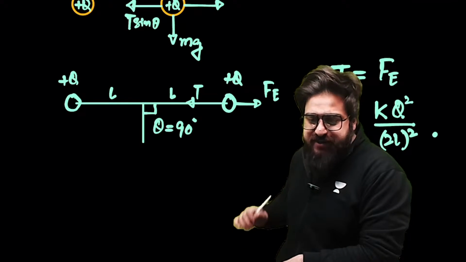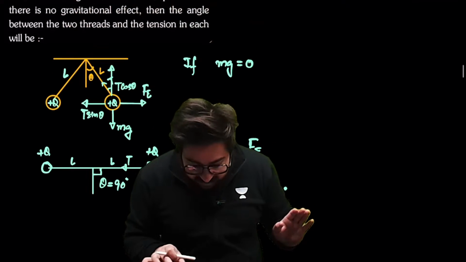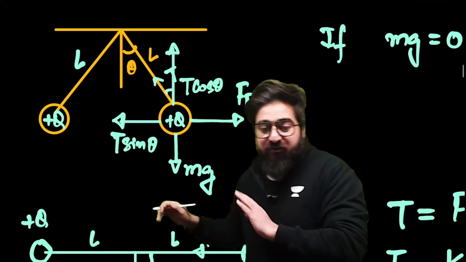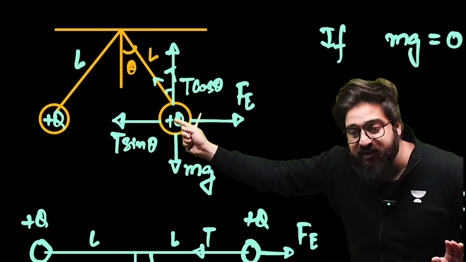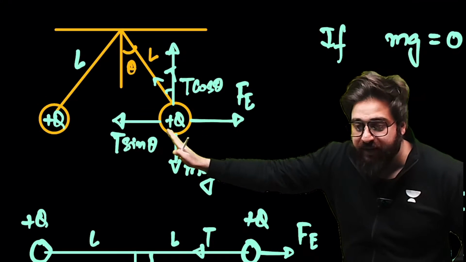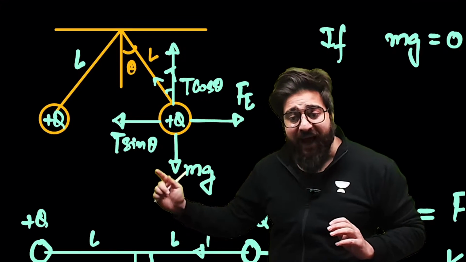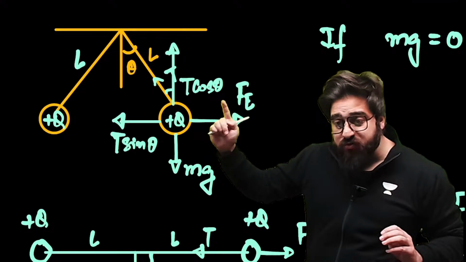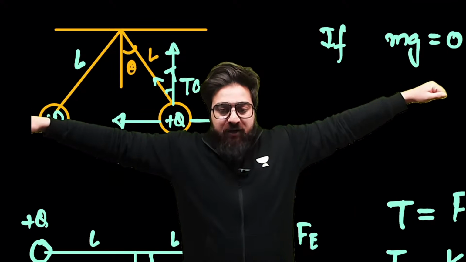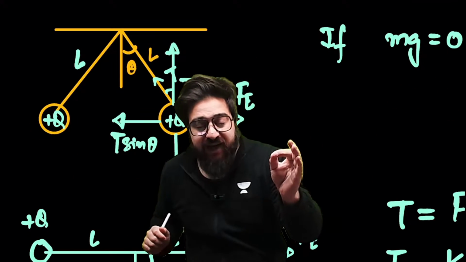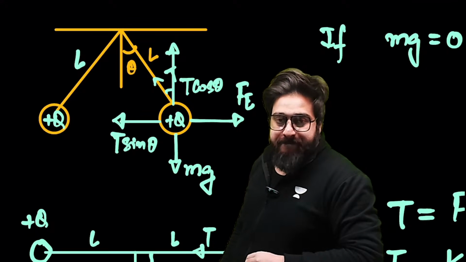Tell me in the chat, is this clear, guys? I am saying if mg was present over here, then this charge would have been placed over here. If mg is not there, and the downward force is not acting, what will happen? This force will elongate. These two forces will go, and it will be something like this. And in that case, the electrostatic force will be equal to the tension. Is this clear?